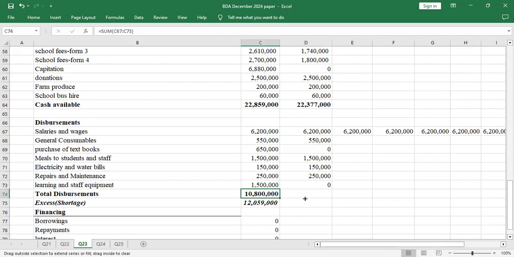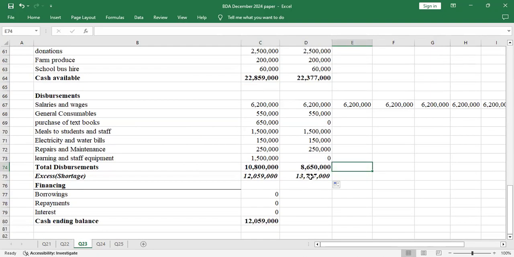So I'll just drag this. Once you drag that, you drag to see whether there's excess or shortage. So we have an excess. There was no borrowing or repayment during this month, so we just have 0, 0, 0. Then you drag the ending balance.